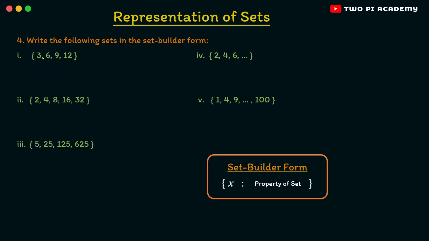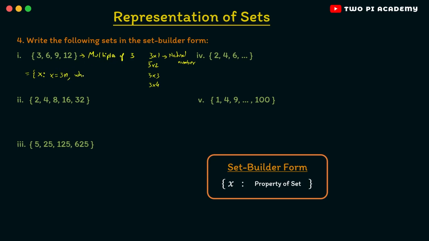We have the set of 3, 6, 9, 12. Now can you notice what they are? They are multiples of 3, right? So clearly the first number is 3 into 1, the second number is 3 into 2, and then 3 into 3, and then 3 into 4. So it is 3 times a natural number, right? So when writing this in the set builder form, you will write this is equal to the set of all x. X is a generic element such that since it is multiple of 3, you can write x is equal to